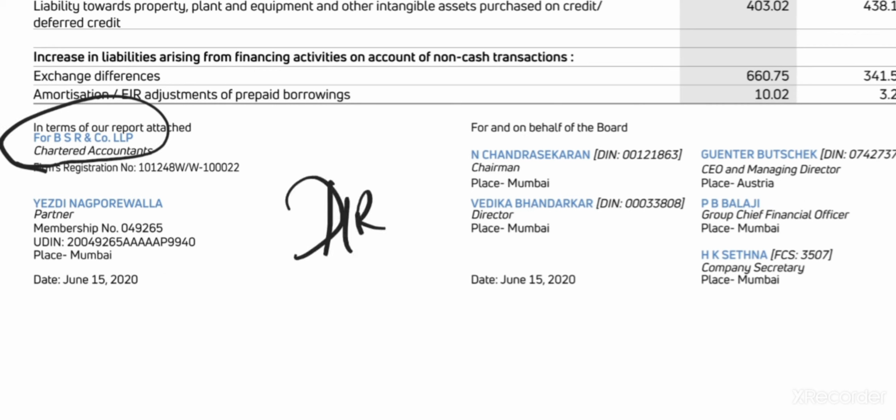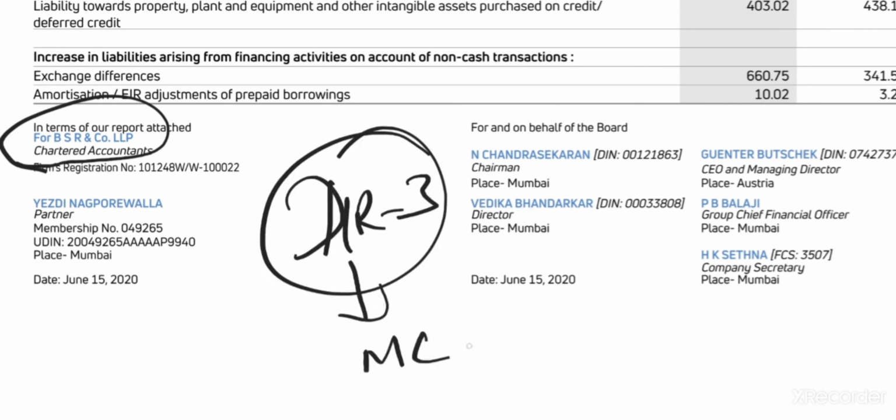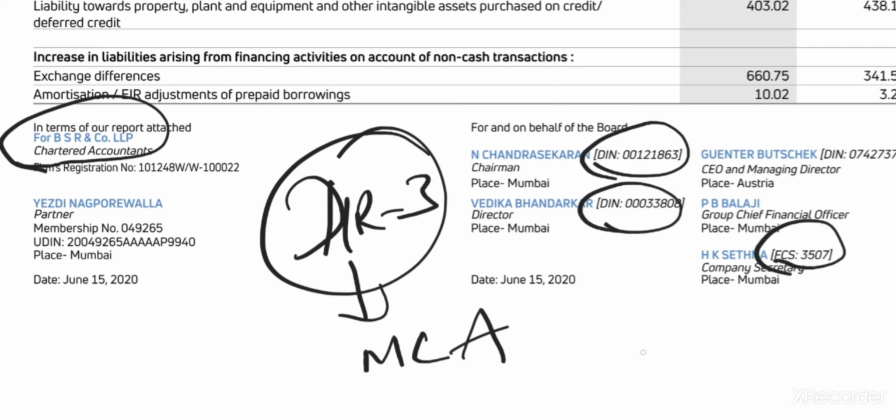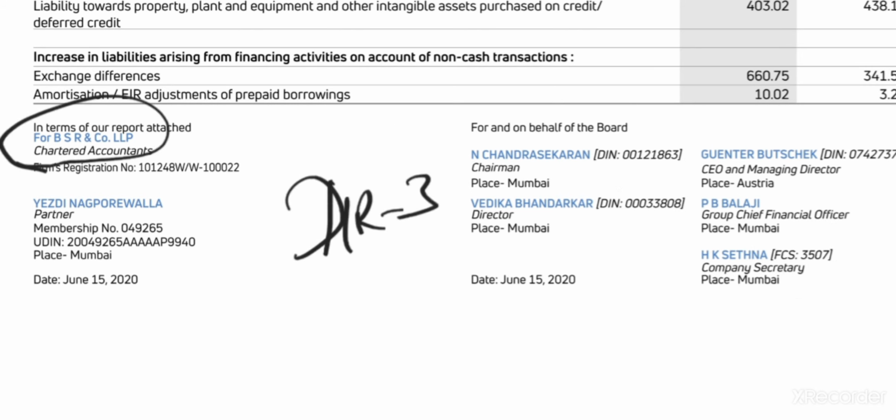They'll be filing DIR-3 with MCA, Ministry of Corporate Affairs, sir. MCA, Ministry of Corporate Affairs, and they'll get this DIN allotted. If DIN is not there, they are not considered as directors. And FCS means fellowship. Okay, they are part of company secretaryship as fellows. Okay, there are things like ACA, FCA, ACS, FCS. ACA is nothing but associate. Here you are fellow. That's the difference. And if you are 3 years, then you are associate. Then 5 years is an experienced person. 5 years plus experience he has as a company secretary. That's why he has been given the certificate of FCS. Right. Those are very technical things. You don't worry about them much. Okay.